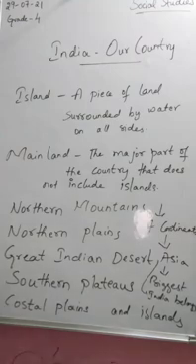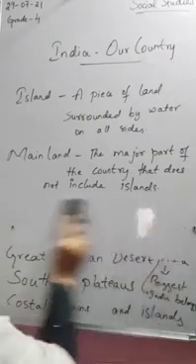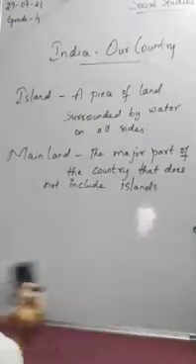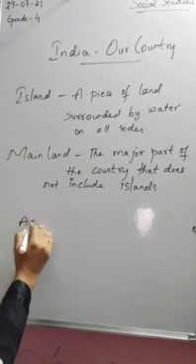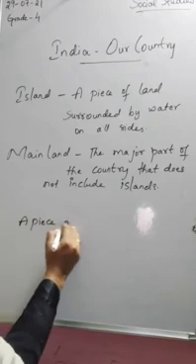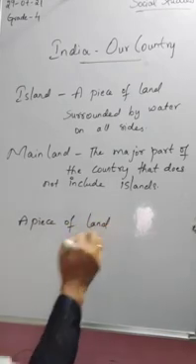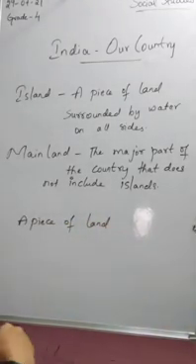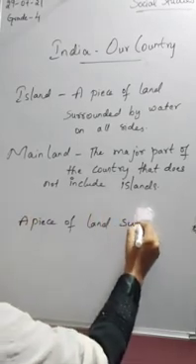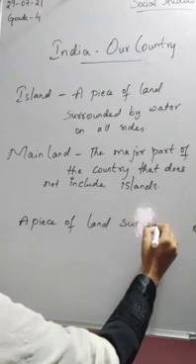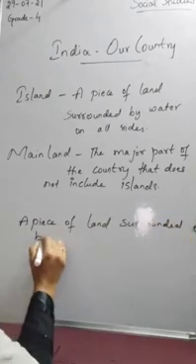Moving on, what is a peninsula? It's a piece of land that is surrounded by water on 3 sides.